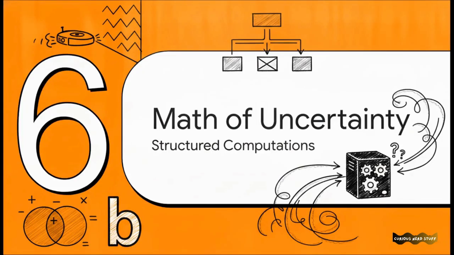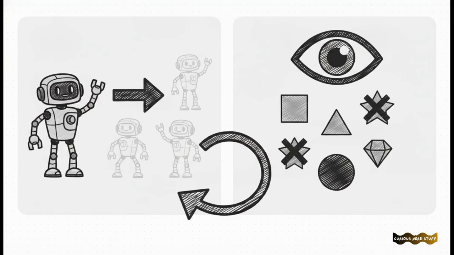And that brings us to our final section, Section 6, the math of uncertainty. So you're probably wondering, how does a computer actually process all of this under the hood? Well, it all boils down to two beautifully elegant mathematical operations on the belief state, which we represent with the lowercase letter b. First up is the predict operation, written as predict(b, a). This function takes the current belief state b, factors in an action a, and spits out the new set of states that are reachable by taking that action.